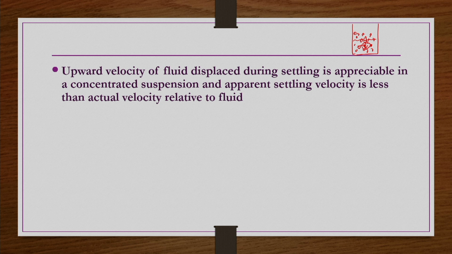Obviously, when a particle is settling, let us say there is a particle here. There is fluid underneath, and if this settles and comes to this region here, whatever fluid was in this region would be moving up. So, when particles are settling in a fluid, there would be an upward motion of the fluid, which we have already seen in the hindered settling case.